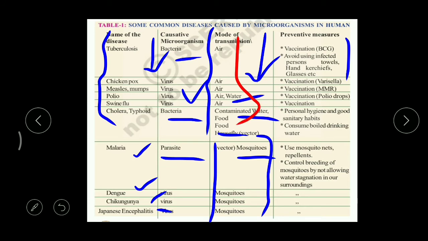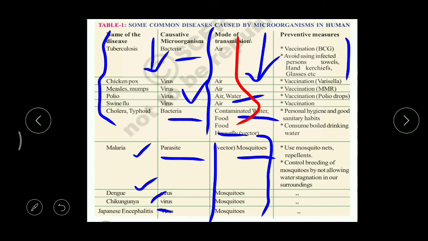The first one is tuberculosis, the second chickenpox, then measles and mumps, the fourth polio, and the last one swine flu. So all these diseases are spread by contaminated air.